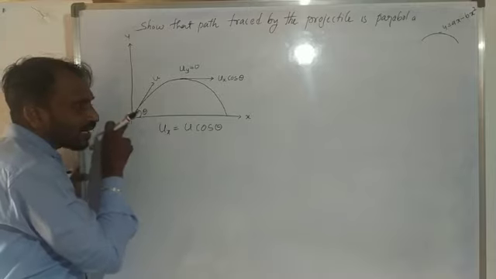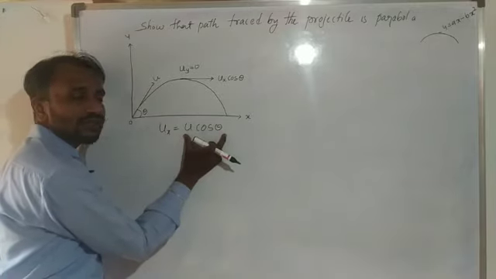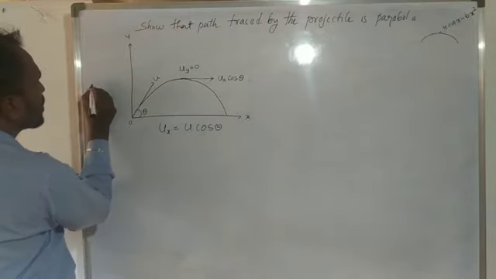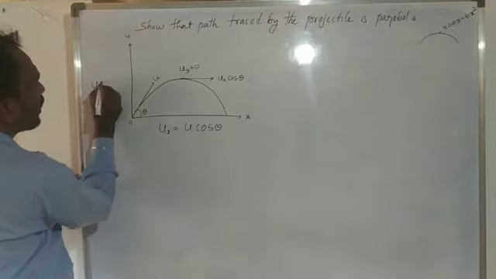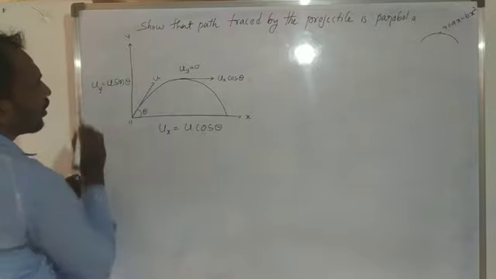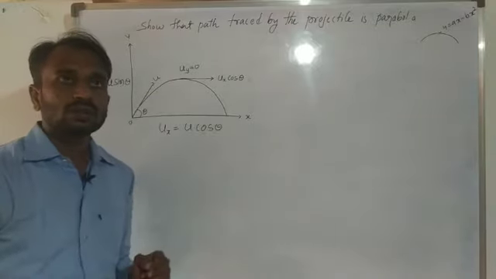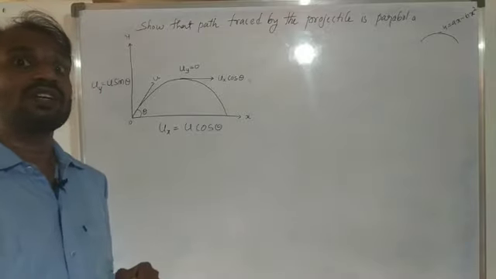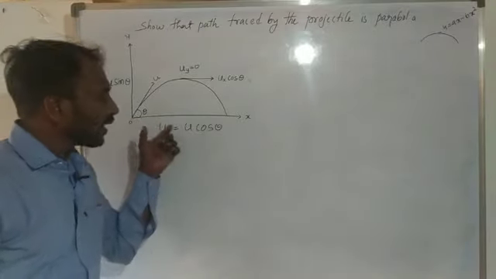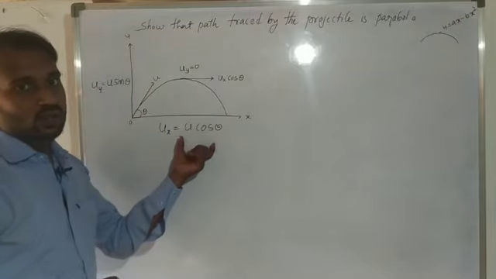On that side we consider cos theta. Along the vertical, uy is equal to u sin theta. Already told in previous classes, where theta is there, on that side we consider cos theta.